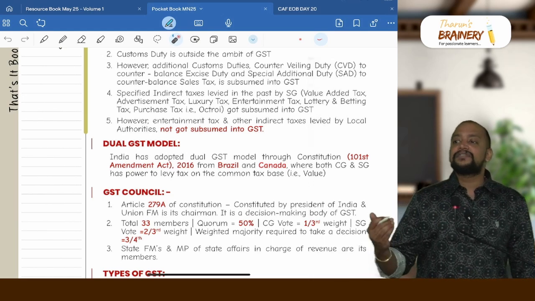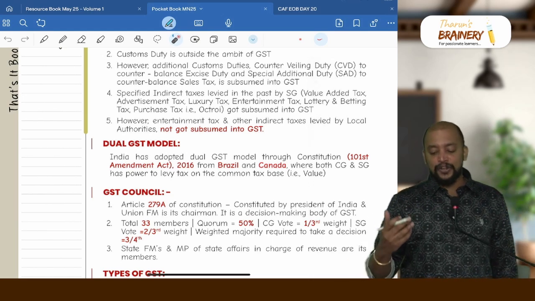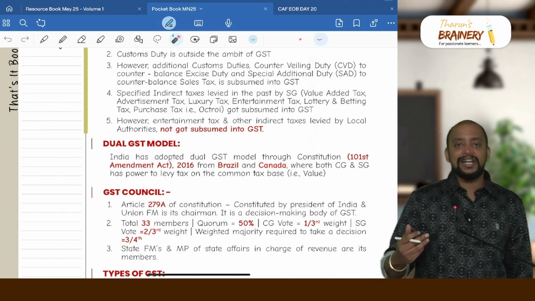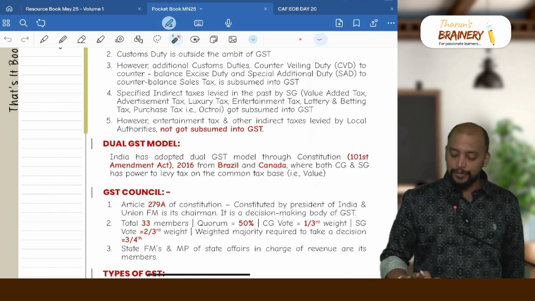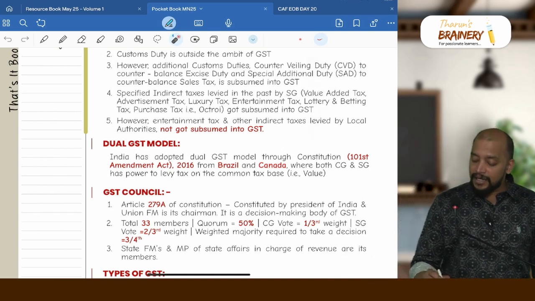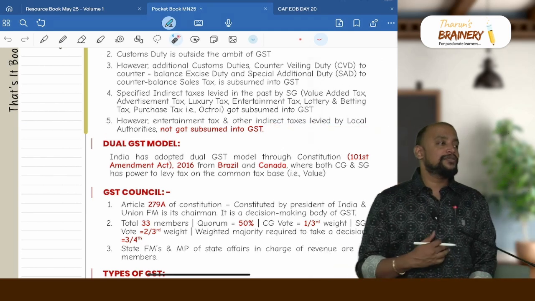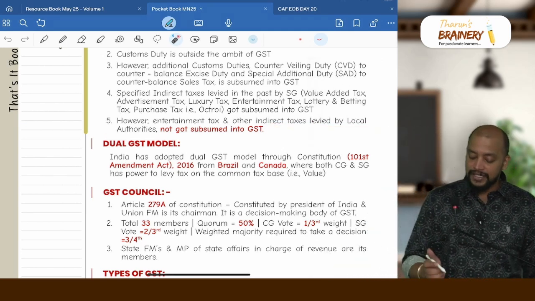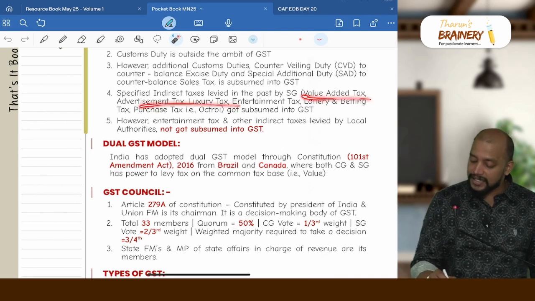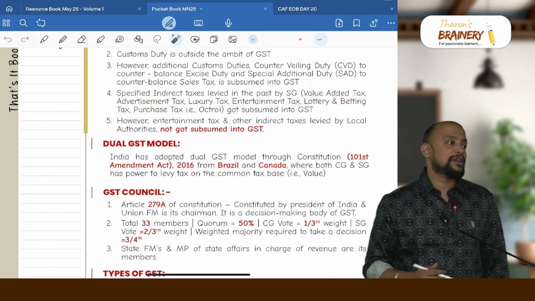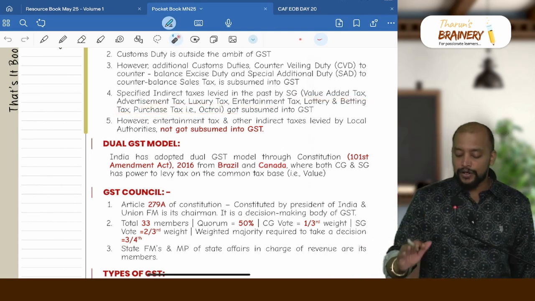Other indirect taxes levied by state government like professional tax, local body tax, etc. and all have not got subsumed into GST. But entertainment tax and other indirect taxes levied by local authorities, nothing. So none of the local authority levies got subsumed into GST. At least in state government, these 6 got subsumed and the remaining not got subsumed. But in local authority, not even one got subsumed into GST.